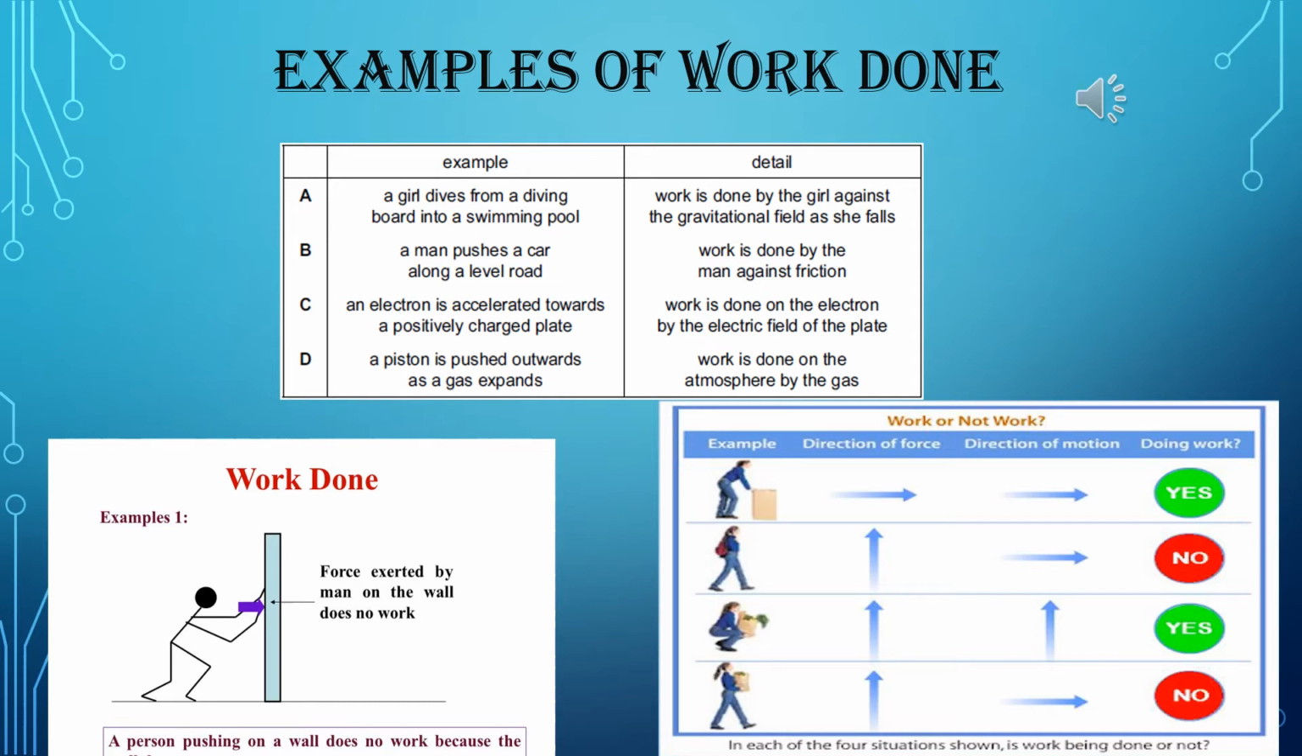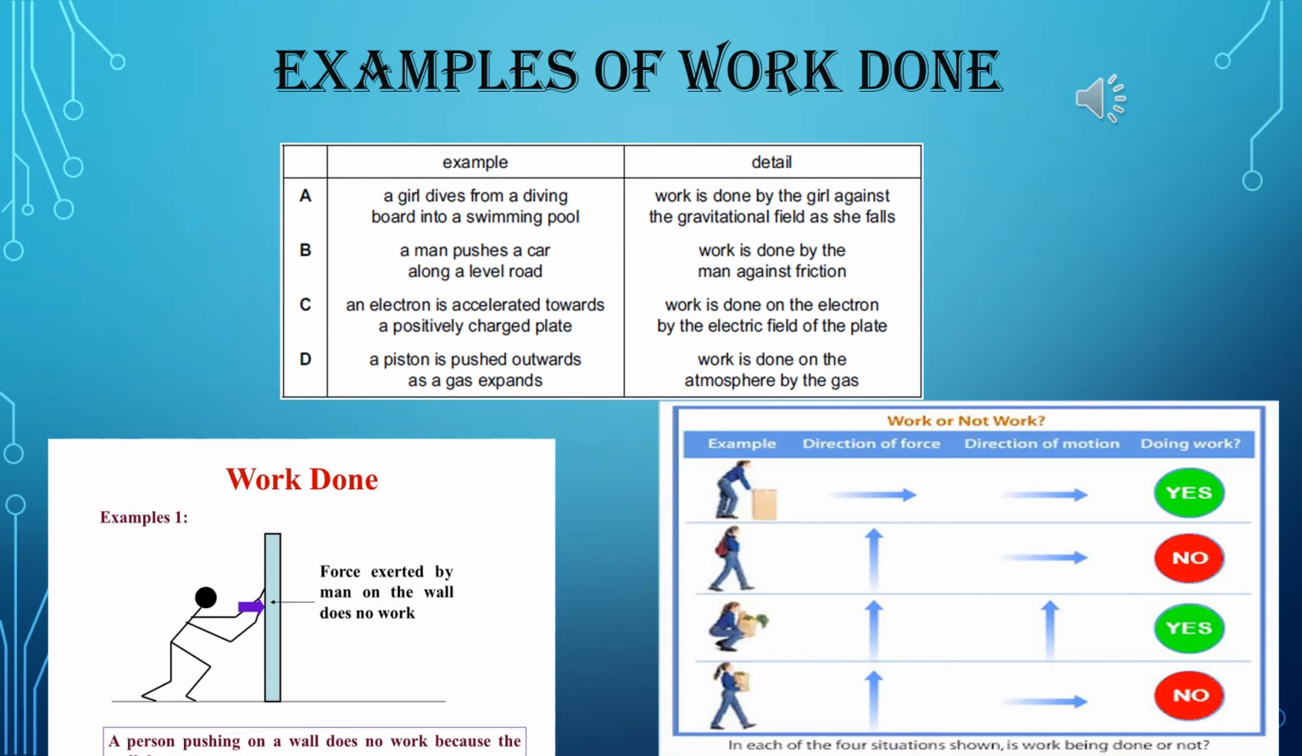Here a person is pushing on a wall, but the wall is not at all moving, so no displacement. That means displacement is 0. So if S is equal to 0, then F into 0 is equal to 0. That means W is equal to 0. So no work done. Now the second picture.